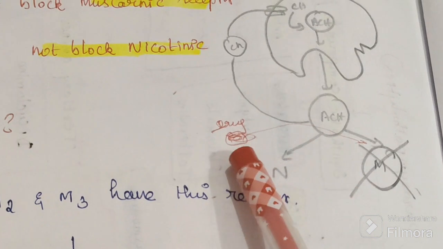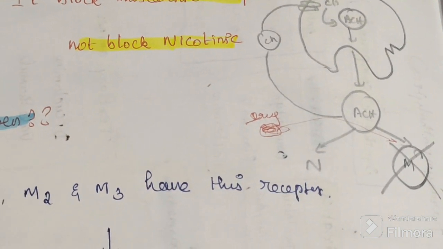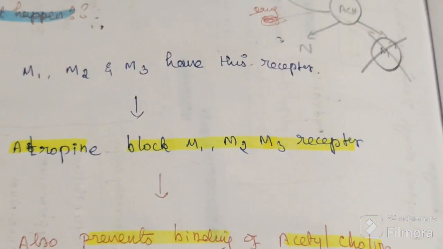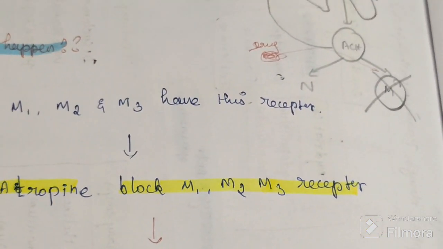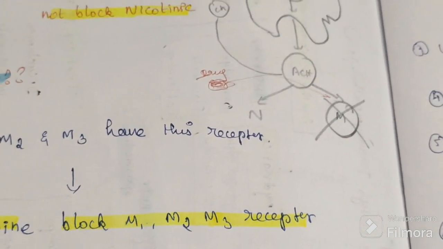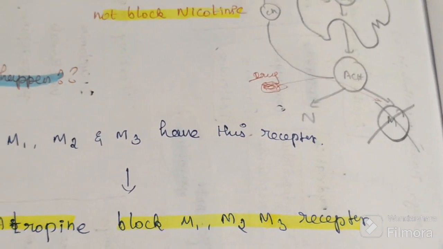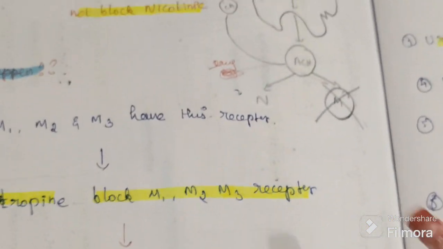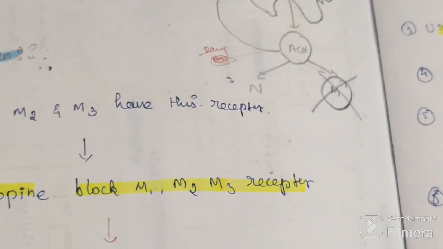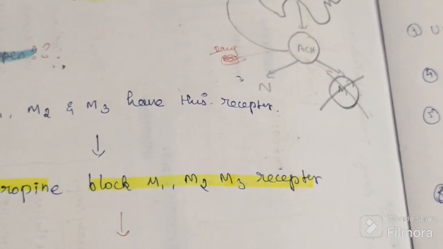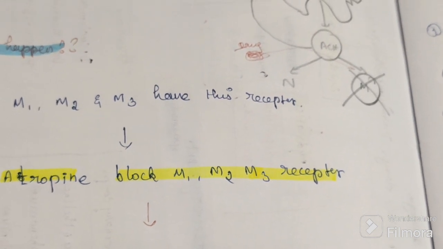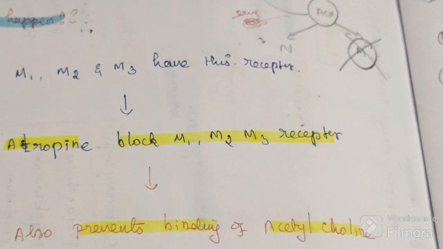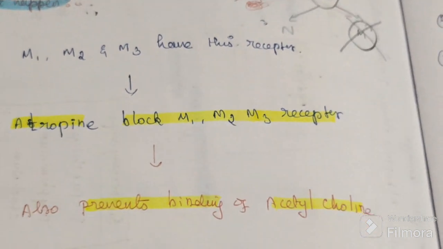Can you see these red color drugs? These drugs are atropine. Atropine is a blocker. It is just blocking the muscarinic M1, M2, M3. So acetylcholine cannot bind here. If acetylcholine was binding, it would show that action. Now acetylcholine is not binding, so the opposite will happen.